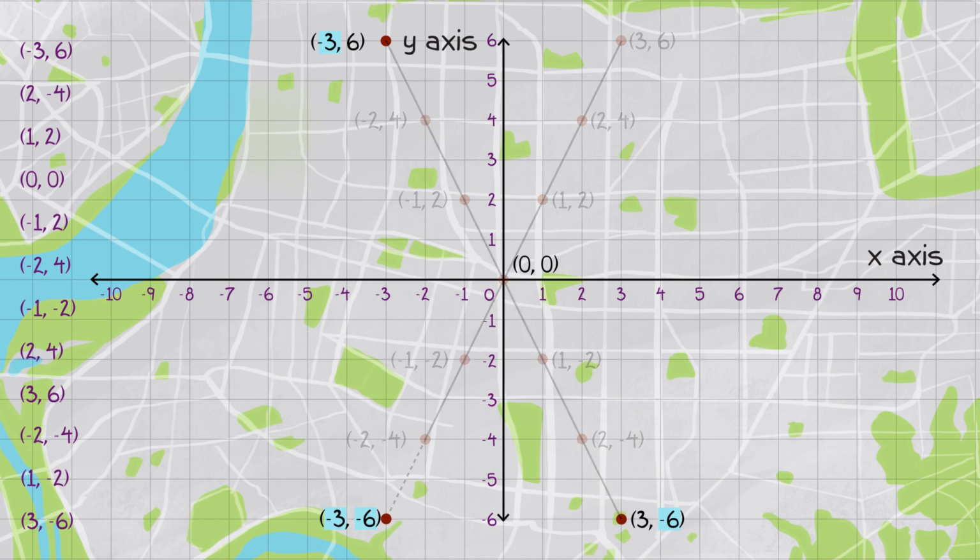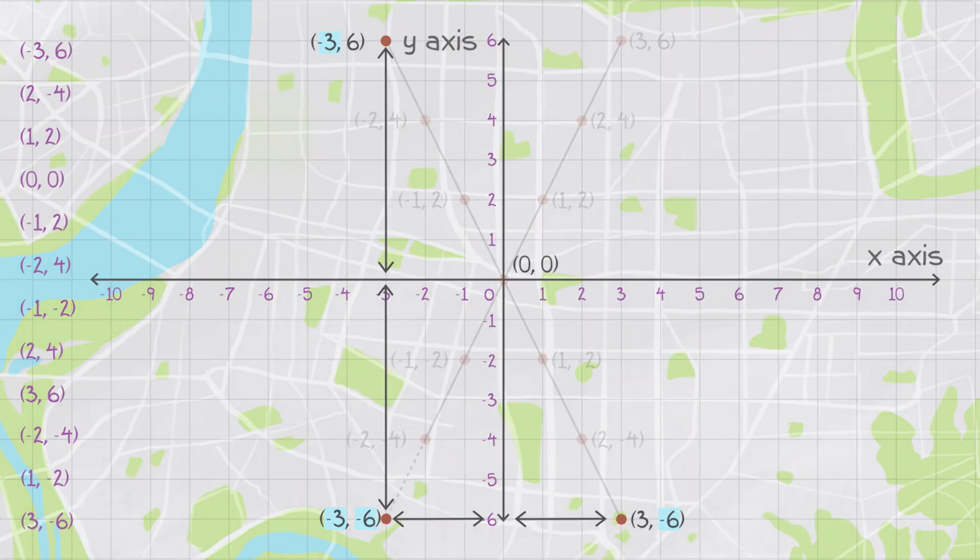In other words, the next robbery can be viewed as a reflection of the first robbery across the x-axis, or it can be seen as a reflection of the last robbery across the y-axis. This also shows that the x-axis is equidistant from the first and the next robbery. Similarly, the y-axis is equidistant from the next and the last robbery.